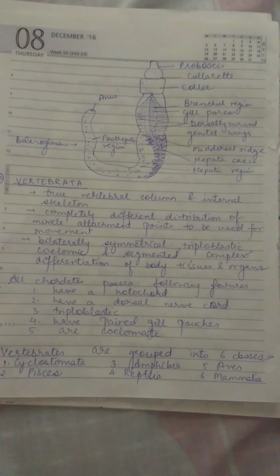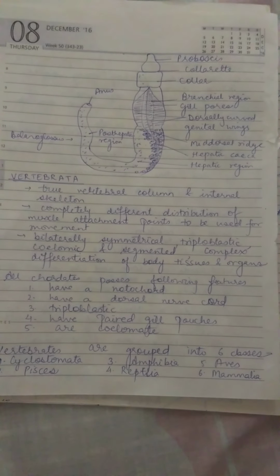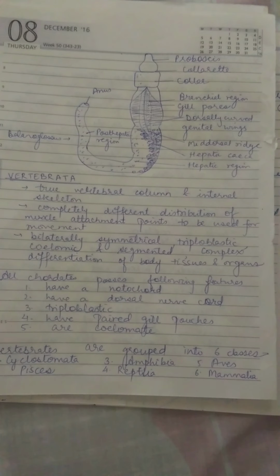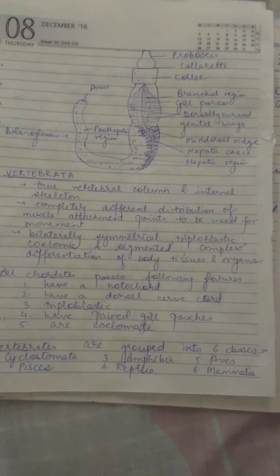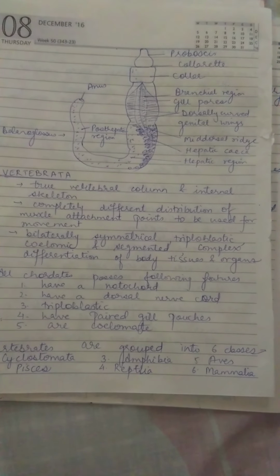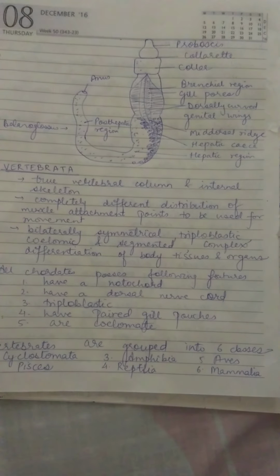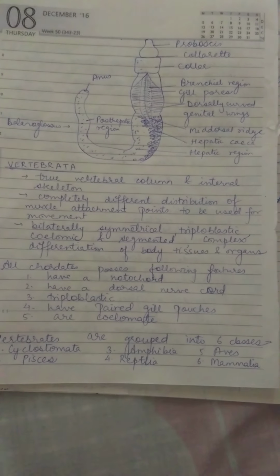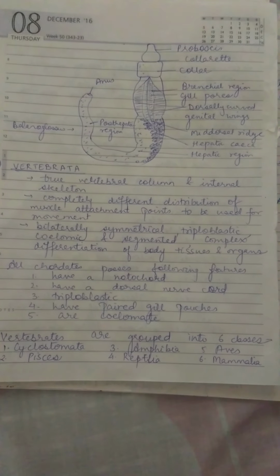All chordates possess different features. They have a notochord, the support system running inside the body. They have a dorsal nerve cord. They are triploblastic in nature, three layers of cells are there. They have paired gill pouches and are coelomic.